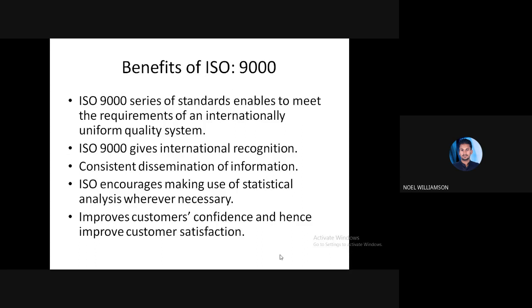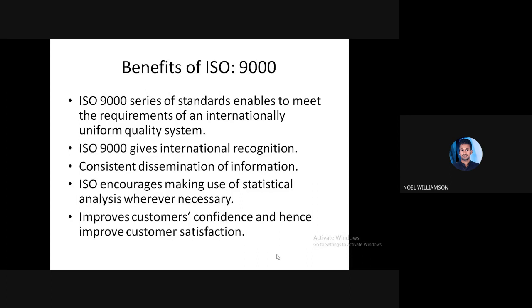So by implementing ISO 9000, it improves the customer confidence. The customer will have more confidence to purchase the particular product certified by ISO. So that may improve the customer satisfaction. So more and more business will be given to the particular company.